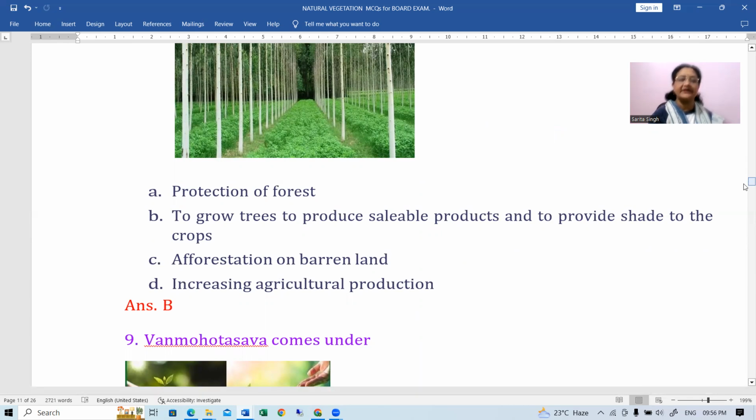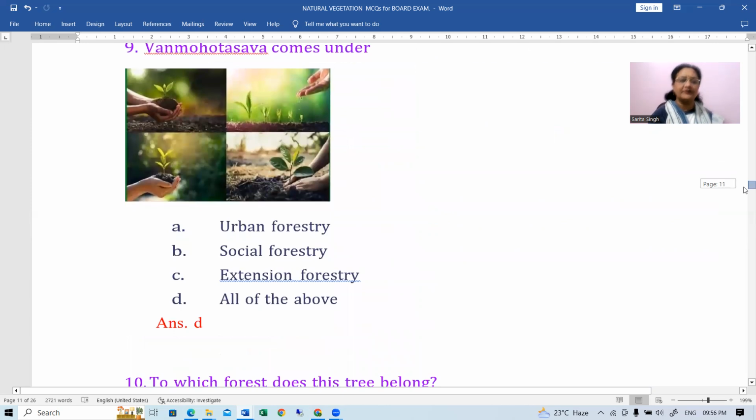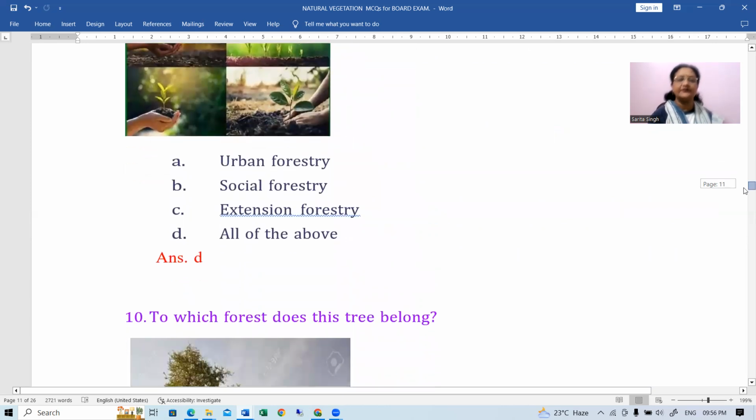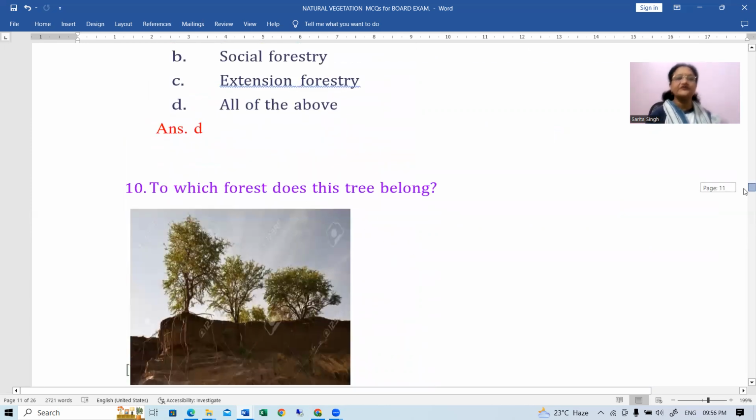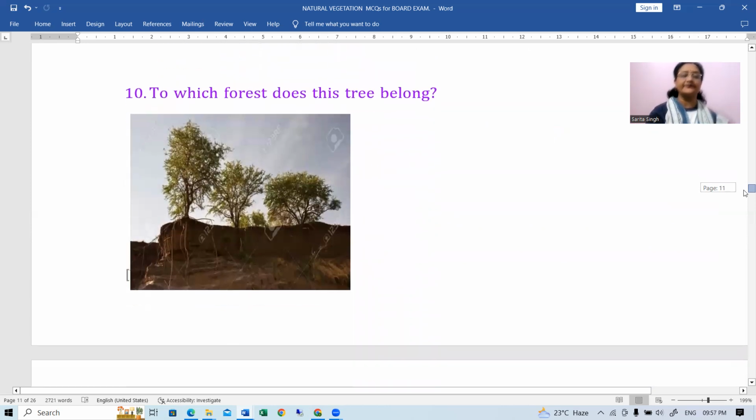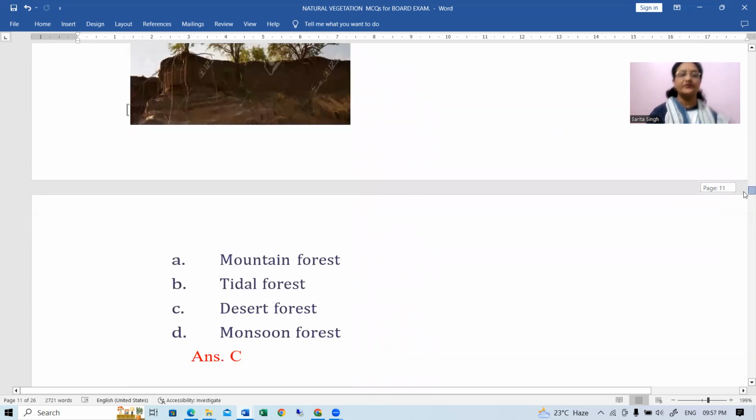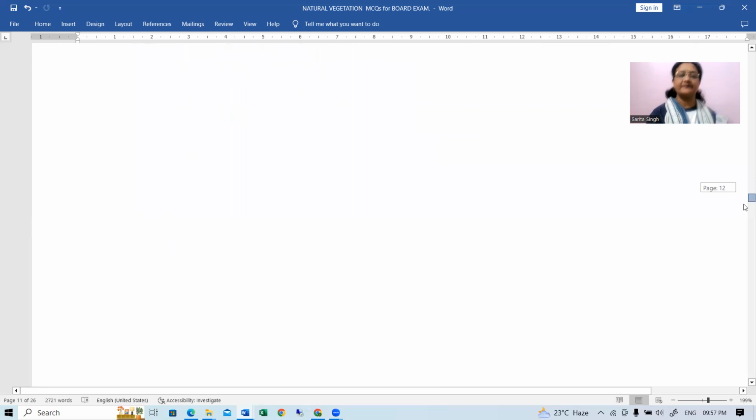Okay, B will be the correct answer for this. Now, Van Mahotsav comes under urban forestry, social forestry, extension forestry, yeah, all of the above. So that will be all of the above. To which forest does this tree belong? This tree belongs to the desert type of forest.